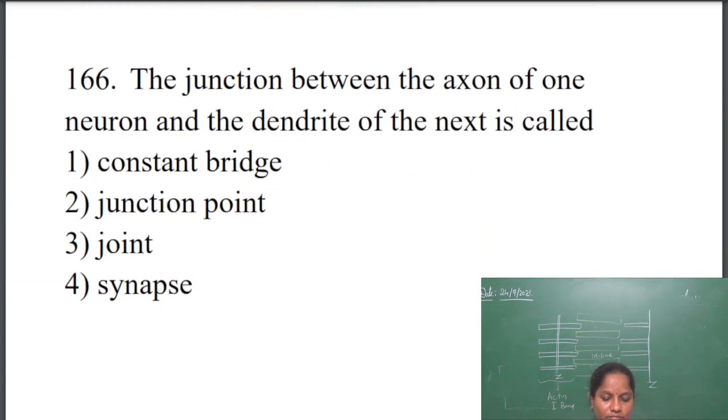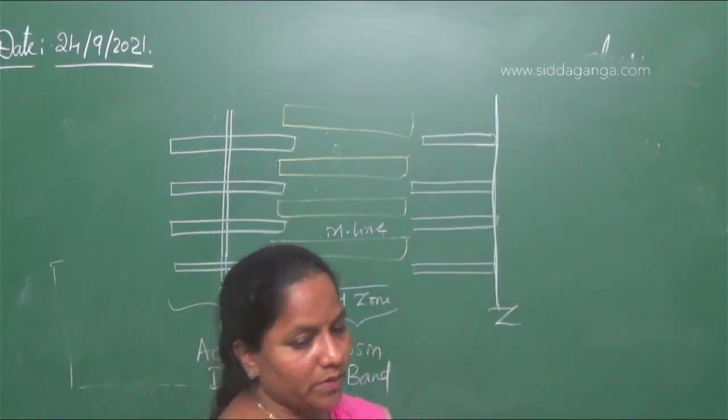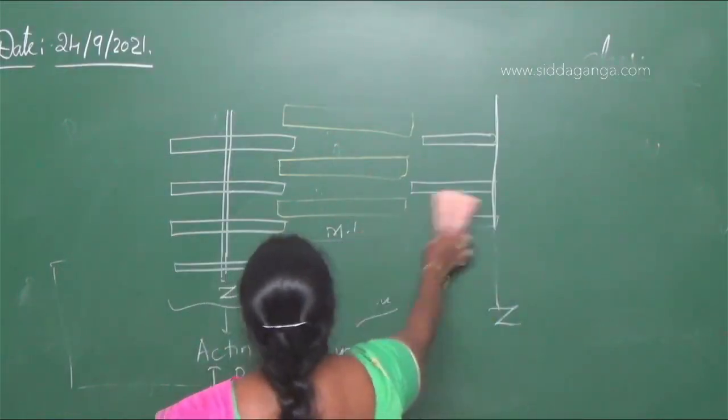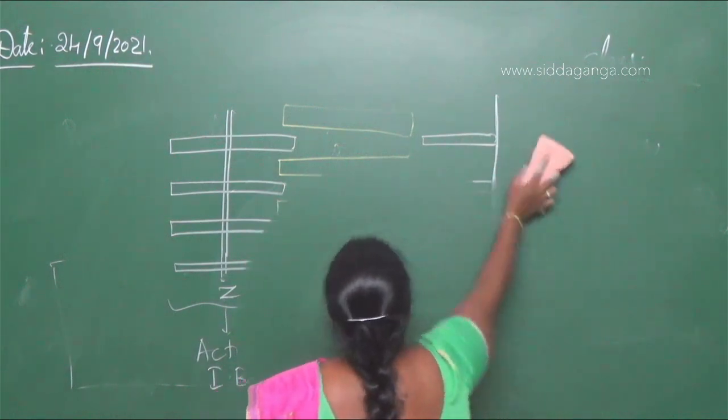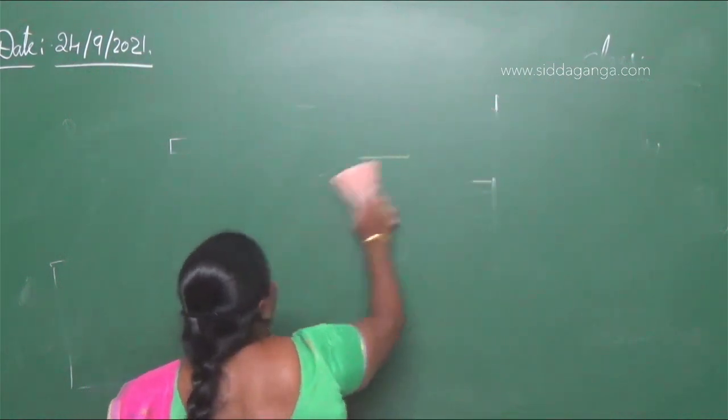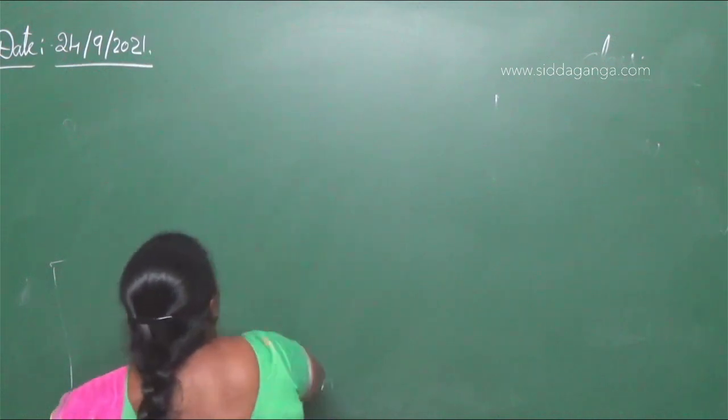Next question. The junction between the axon of one neuron and dendrite of the next is called as. This one you already know.